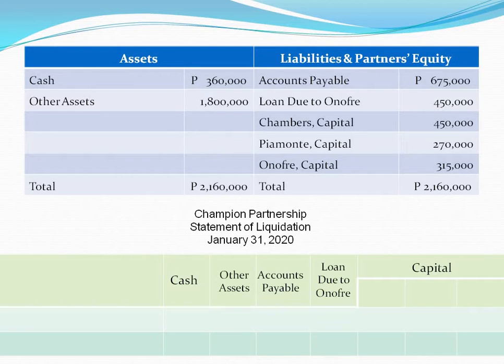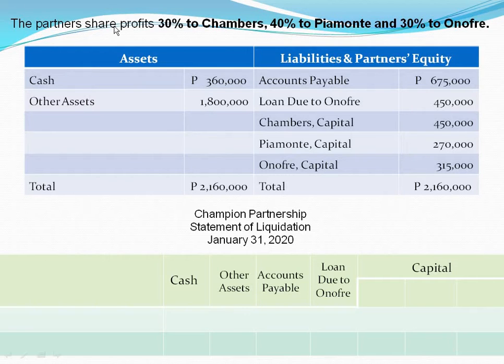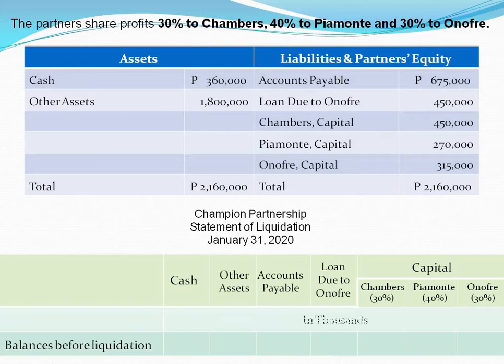The problem states, the partners share profits 30% to Chambers, 40% to Piamonte, and 30% to Onofre. Let's place those on the capital column headings. Then, let's write the balances before liquidation from the balances given in the problem, eliminating 3 zeros from each figure to have enough space for the presentation.